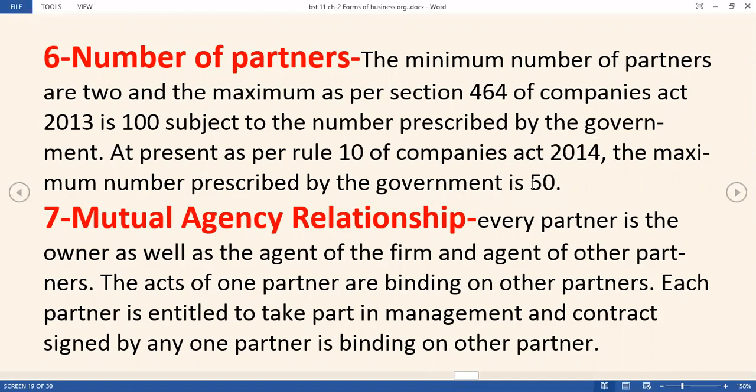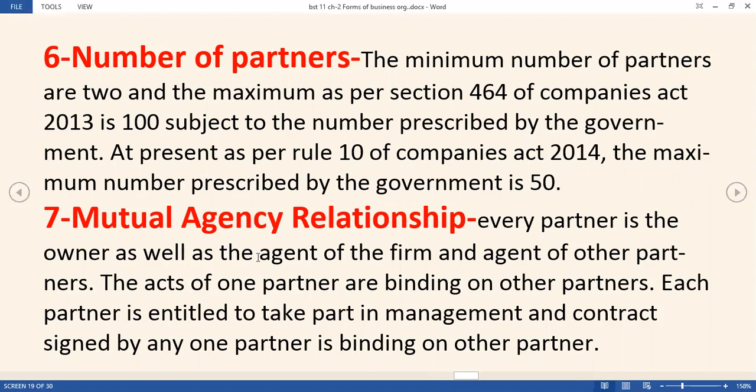Now seventh point, that is mutual agency, that I already mentioned in the definition. Mutual agency relationship means one partner can also act for the others, and he can bind the others with his act. Here it has been clearly mentioned that every partner is the owner as well as the agent.